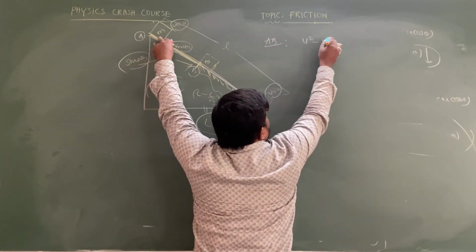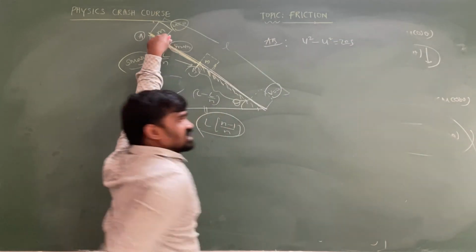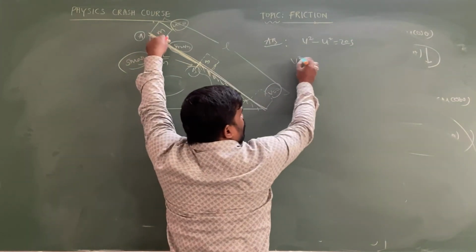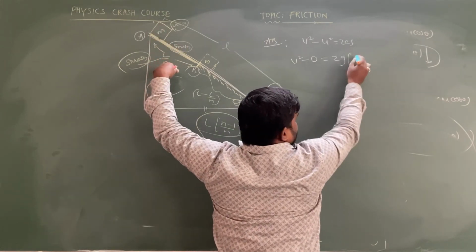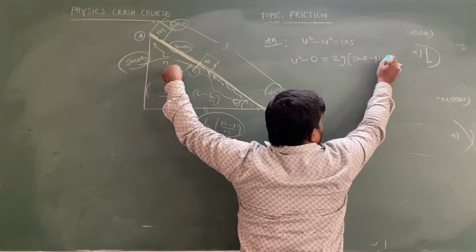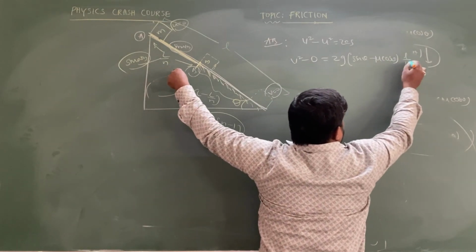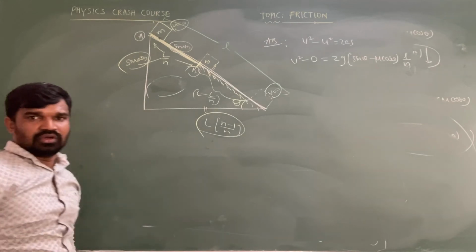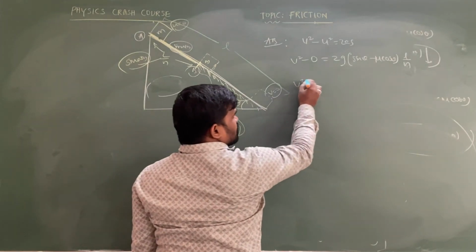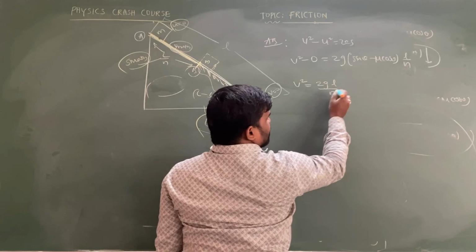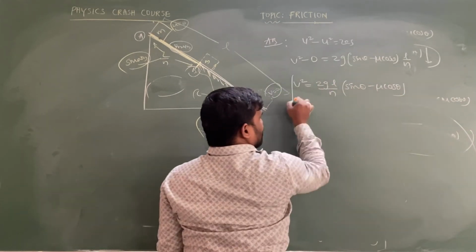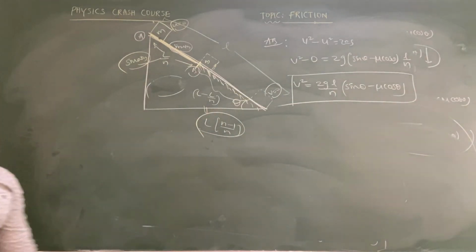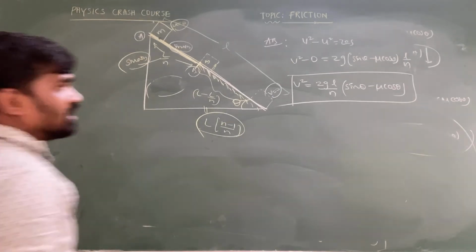Acha, from A to B what can I take, sir? v square minus u square equal to 2as, sir. v square we don't know, minus 0 equal to a. A value in downward direction, what is acceleration? g of sin theta minus mu cos theta into L by n. Okay, so this v square is equal to 2gL by n into sin theta minus mu cos theta.